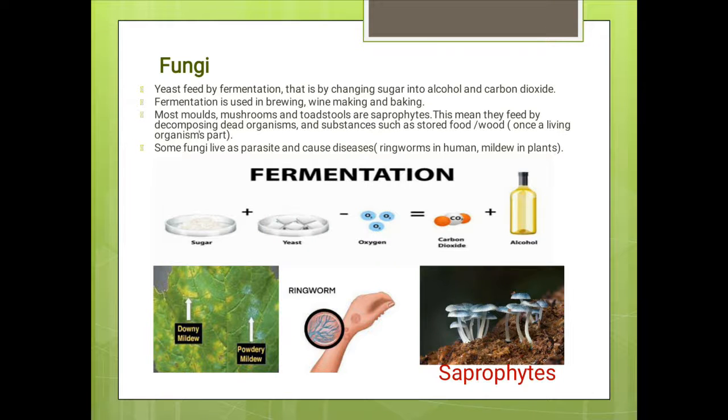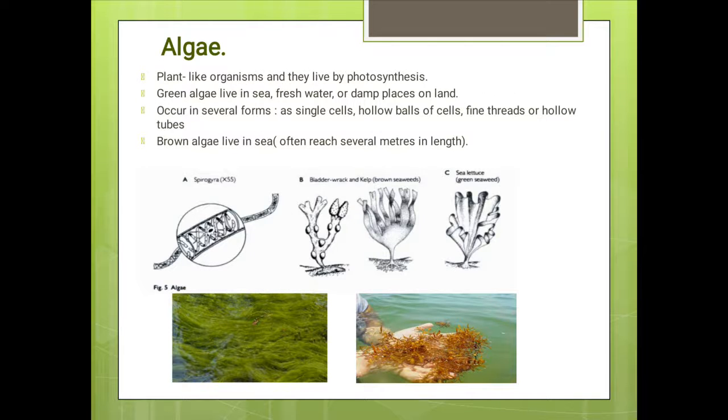At last, we have algae. They are simply plant-like organisms, which means they stay alive by photosynthesis. There are about three main types of algae, but here in your book, the two major ones are mentioned, that is green and brown algae.